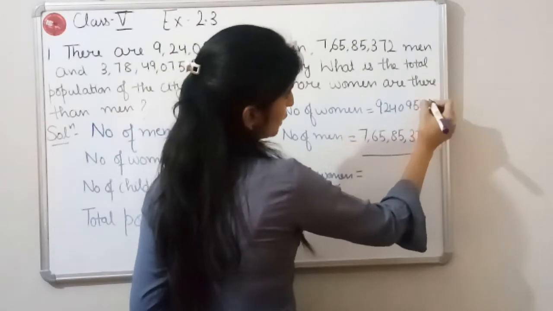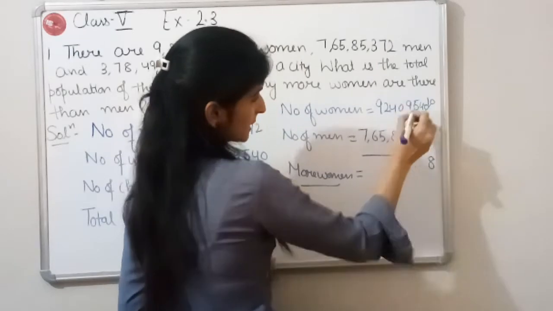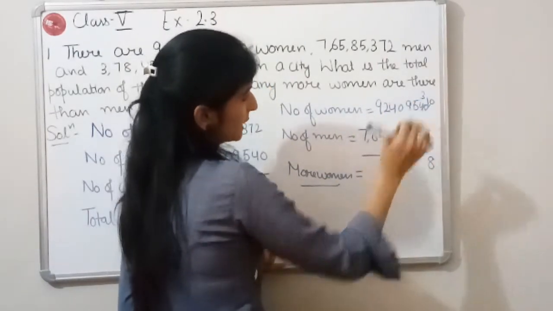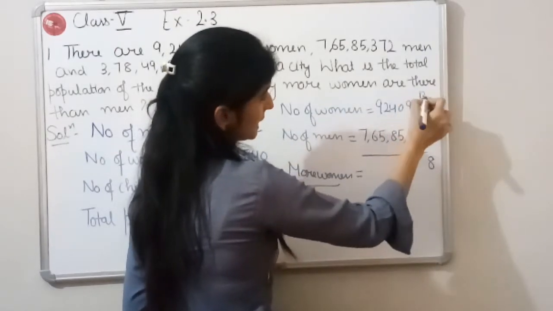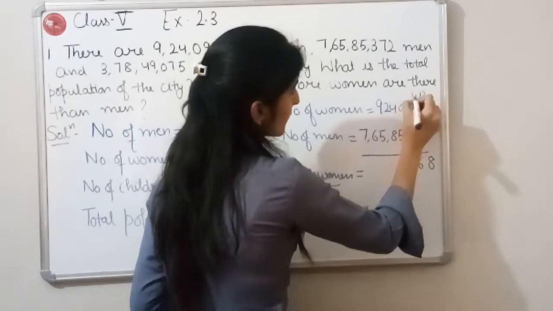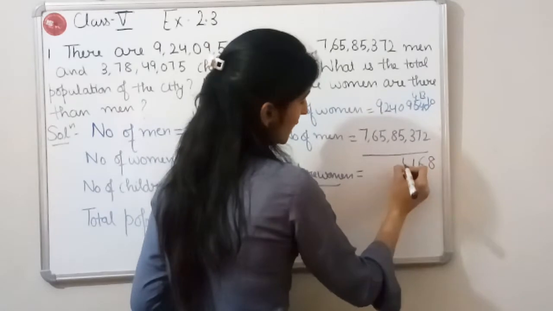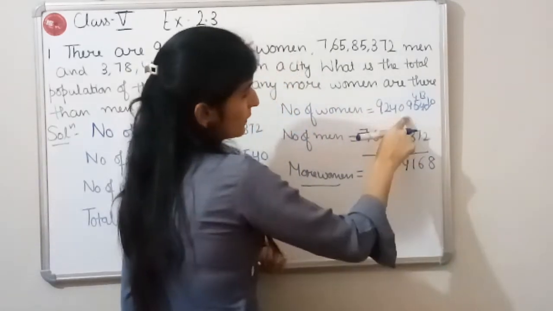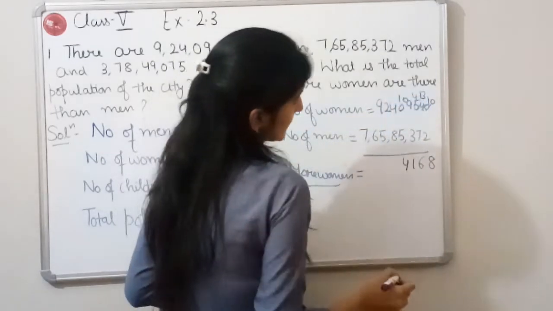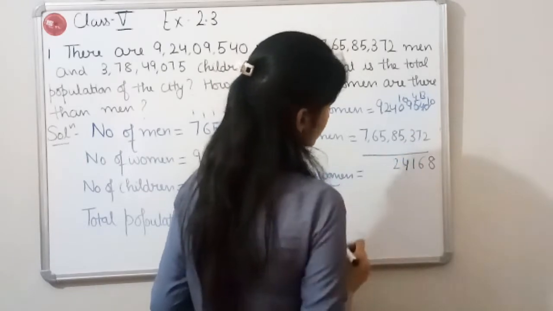We will take one borrow from this 4. So 10 minus 2 is 8. This will become 3. Again we will take one borrow from this 5. This will become 13. 13 minus 7 is 6. This will become 4. 4 minus 3 is 1. 9 minus 5 is 4. Now we will take one borrow from this 4. This will become 10. 10 minus 8 is 2.